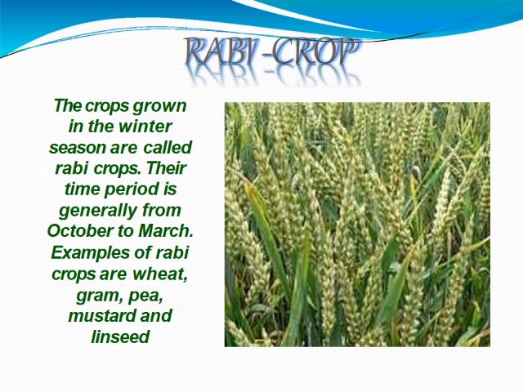Next one is Rabi crop, the crops which are grown in winter seasons. That's why these are also known as winter crops. The growing period is October to March, in which in the month of October they are sown in the fields, and in the month of March they are harvested. For example, wheat, gram, mustard, they all are examples of Rabi crops.